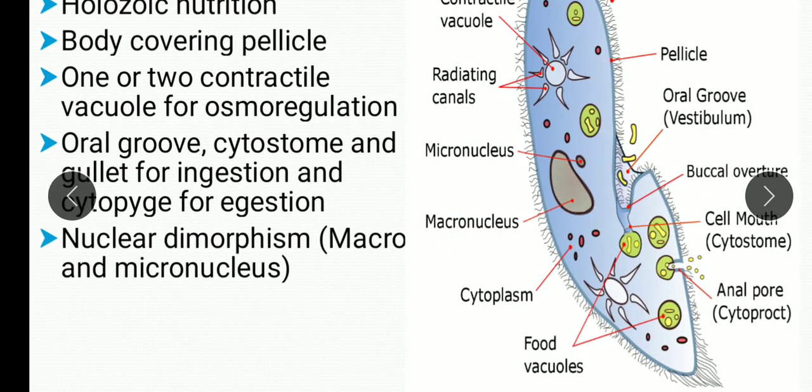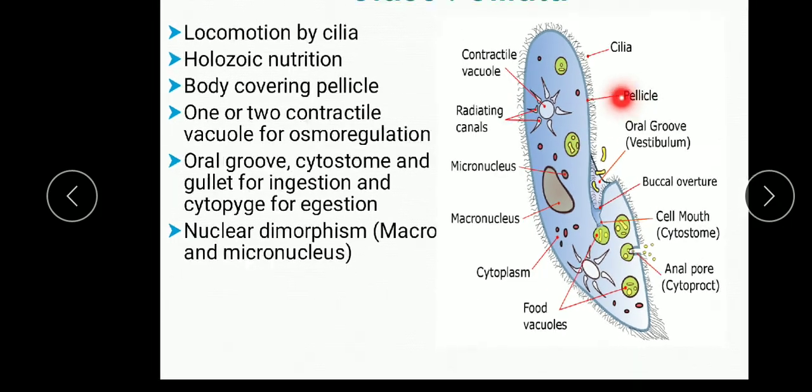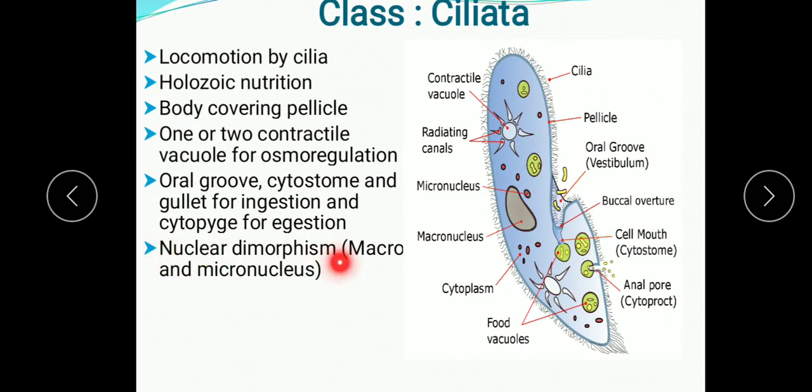This is the macronucleus, and here it is the micronucleus. So what is the role of the macronucleus? Macronucleus controls the metabolic activity of the cell, and it is known as the vegetative nucleus also, while the micronucleus takes part in sexual reproduction. Therefore it is known as the reproductive nucleus also. So understood children, nuclear dimorphism, two types of nuclei are present.